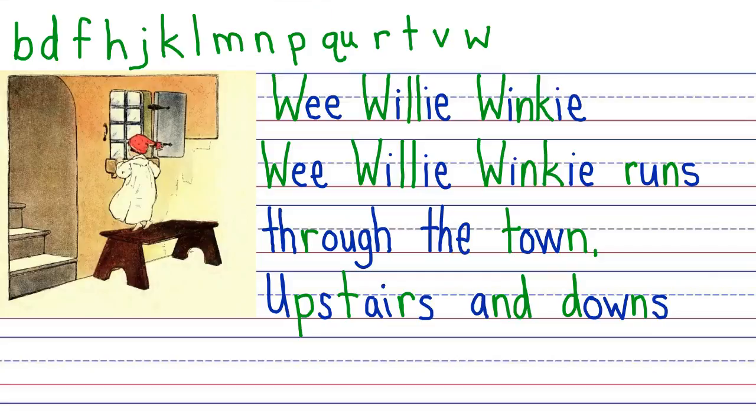S. The T that says T. A that says A. The R that says R. And the S that says Z. Upstairs and downstairs in his nightgown.